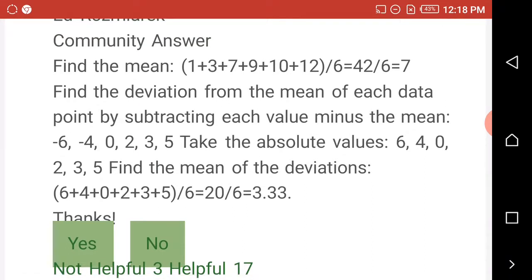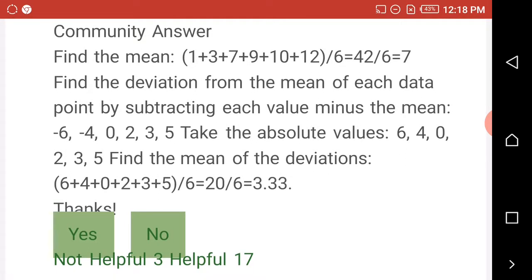Find the deviation from the mean of each data point by subtracting the mean from each value. 1 minus 7 gives minus 6, 3 minus 7 gives minus 4, 7 minus 7 gives 0, 9 minus 7 gives 2, 10 minus 7 gives 3, and 12 minus 7 gives 5.